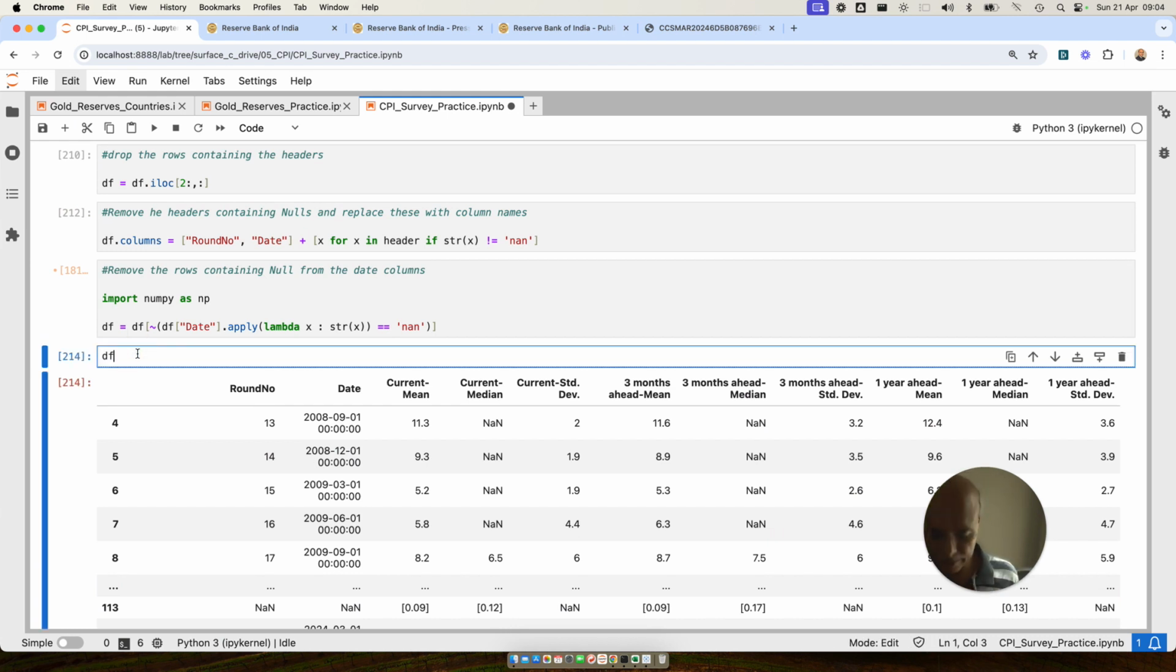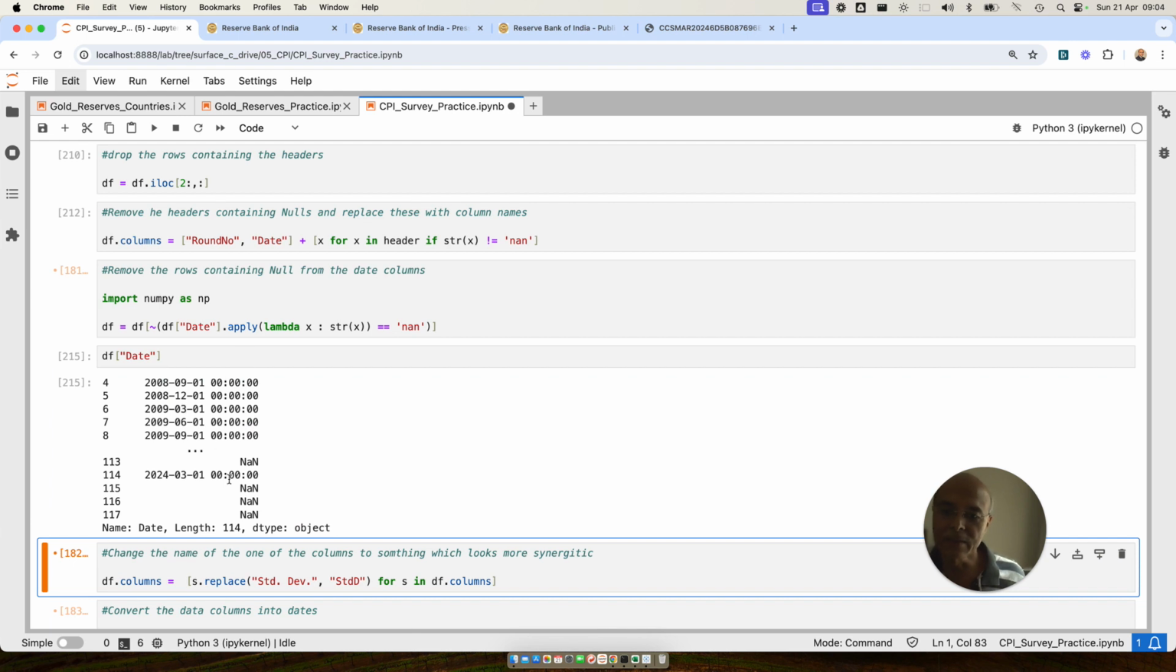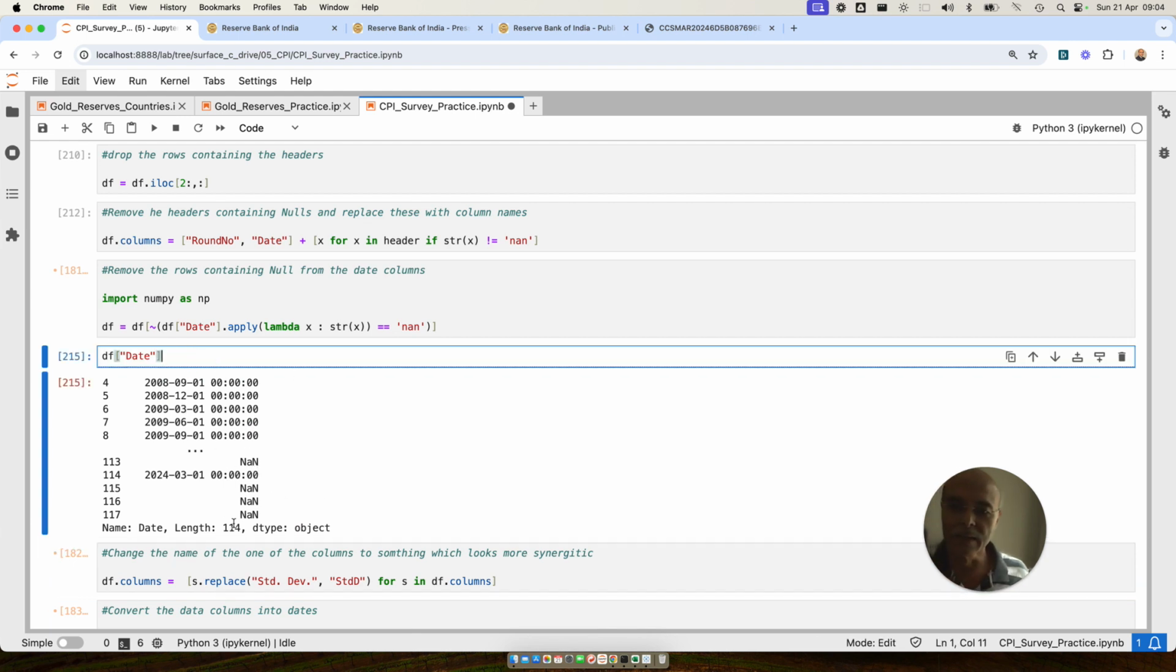Now I'm taking the date field. So the date field is going to look like this. See, there are certain nans in there. So I'm converting everything into string. So how do I do it? I'm going to use an apply function, and then I'm going to use a lambda function. The lambda function is nothing but a function which you don't have to define in advance. You can define the function right within that particular line, and it becomes very easy, right? So I'm using lambda,